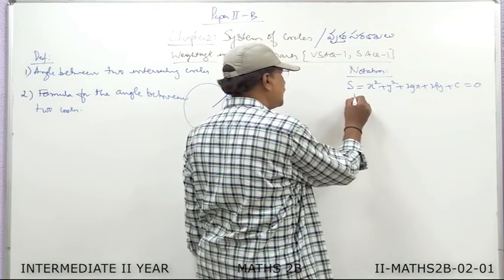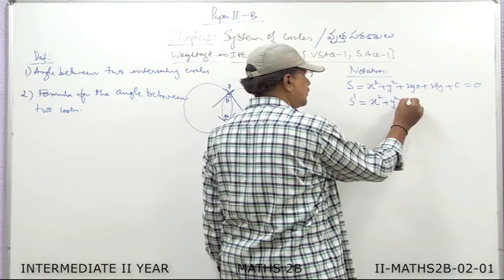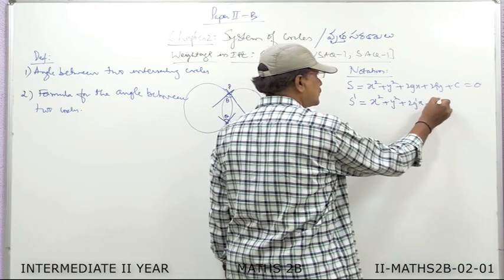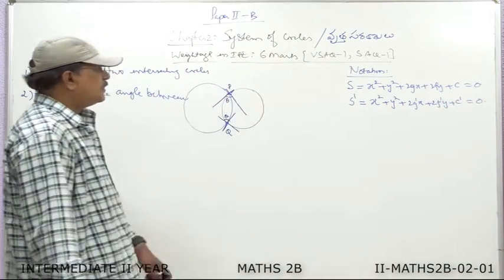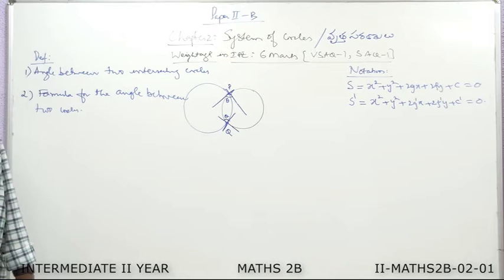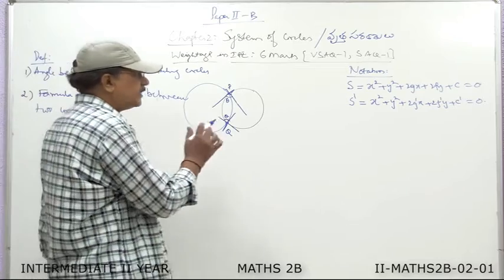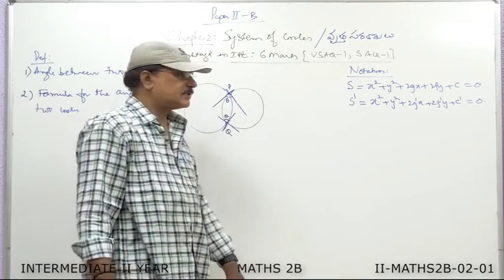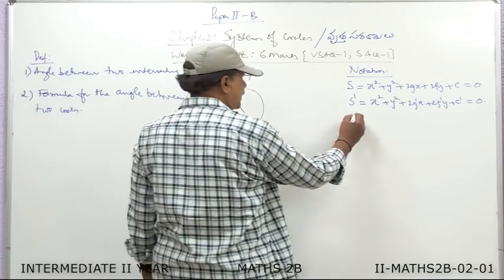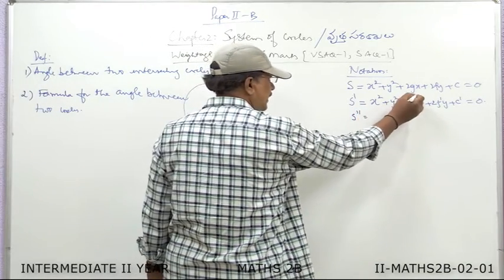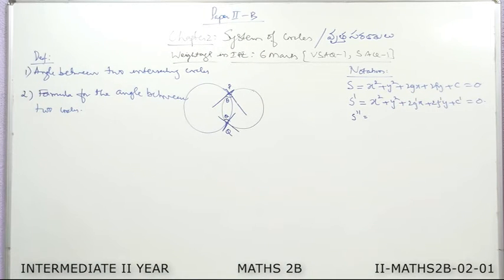The second circle is denoted by writing S dash. Its notation is x square plus y square plus 2g dash x plus 2f dash y plus c dash equal to 0. To learn anything in mathematics, notation plays an important role. So you should be thorough with the notation. So in this chapter, two circles will be denoted like this. Suppose you want to take the third circle also. In that case, we write S double dash, and in place of one dash, we write two dashes. So you should remember the notation for two circles.